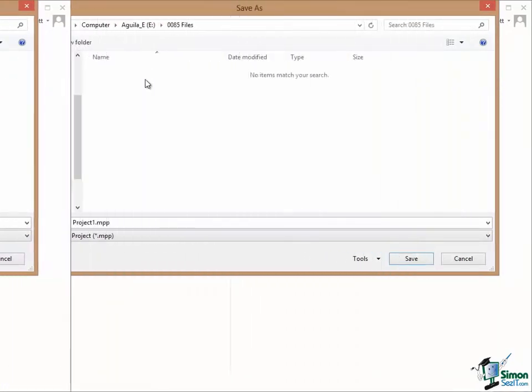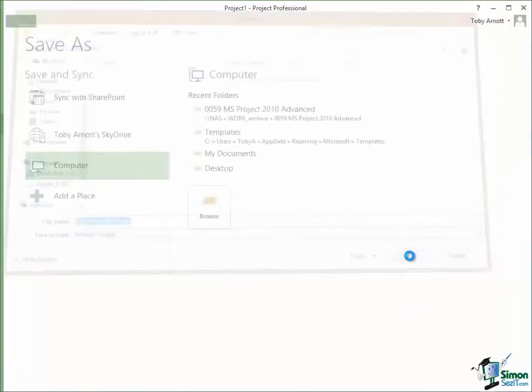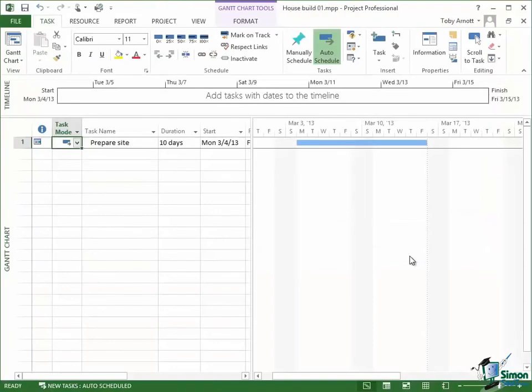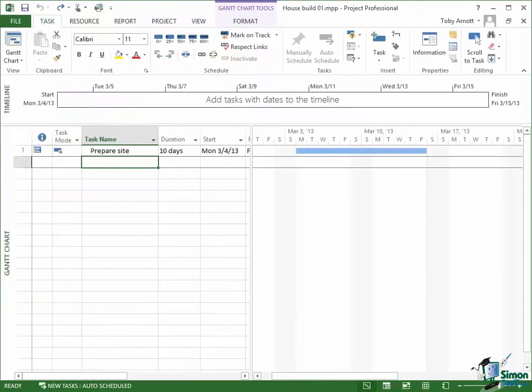Now, the default file type for a Microsoft project file is MPP. There are some others that are relevant. We'll come back to those later. I'm going to call this particular project House Build, and then I'm just going to call it House Build 1. Click on Save, and my project is safely saved on my computer. And then also, if you look at the top of the screen, the title of the project has changed to housebuild01.mpp, which is the file name for this particular project. So that's one task set up in this project.